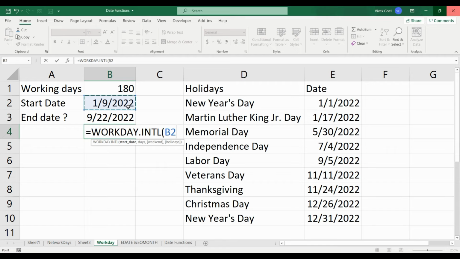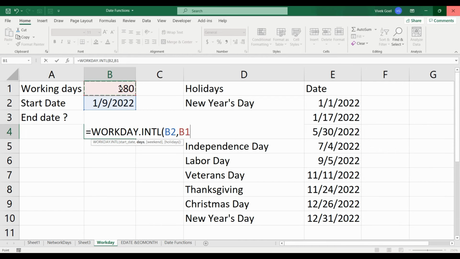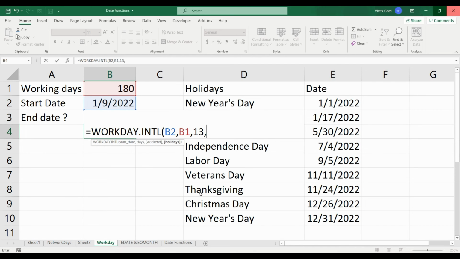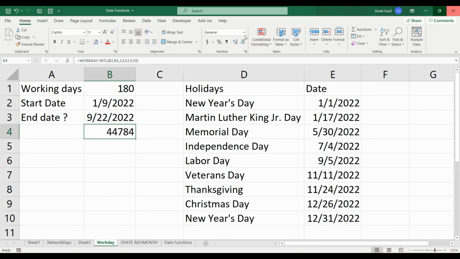WORKDAY.INTL for this. It accepts an additional parameter for the weekend and allows us to choose a value based on our needs. Here we will select the option 13, which is Tuesday. Let's select the same holidays, and now with just one weekly off on Tuesday, the project will end on 11th